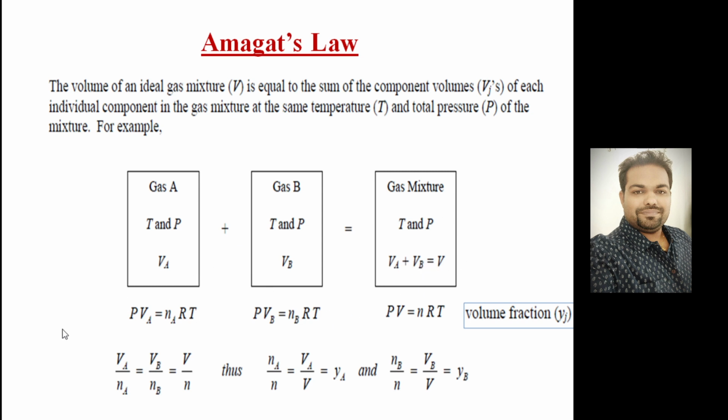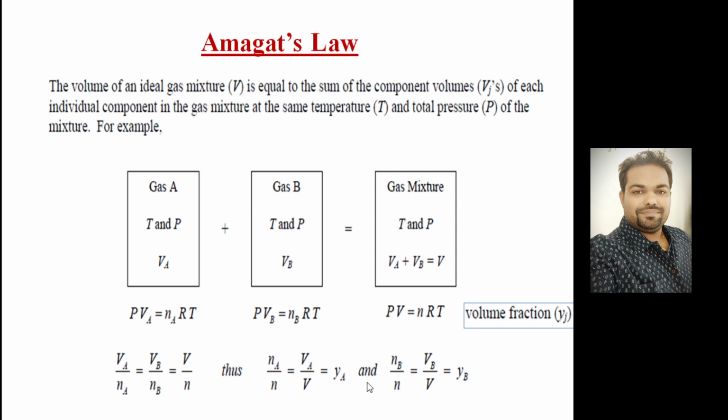So you can write equations, right? PV is equal to nRT for individual gases, or you can write VA by nA, as per Avogadro hypothesis, is equal to VB by nB. That is nothing but total volume divided by total number of moles. Alright, or you can say mole fraction another way, or volume fraction. So nA by n is equal to VA by V. This is one mole fraction.